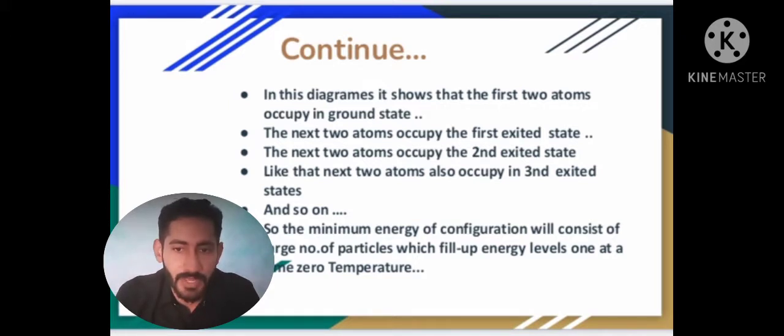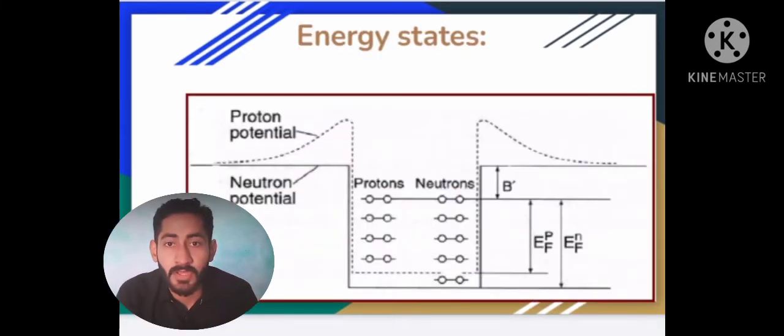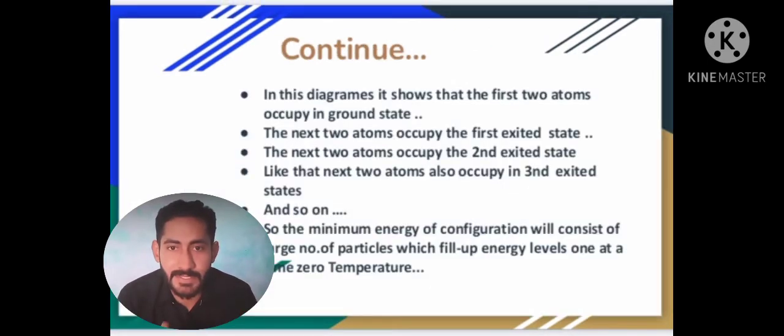In the diagram, we will explain the fermions and bosons. We will discuss bosons and fermions through another diagram. In this diagram, we can say that the first two atoms of gas molecules occupy the ground state. The next two atoms of gas molecules exist in the second excited state. The next two atoms are in the third excited state, and so on.